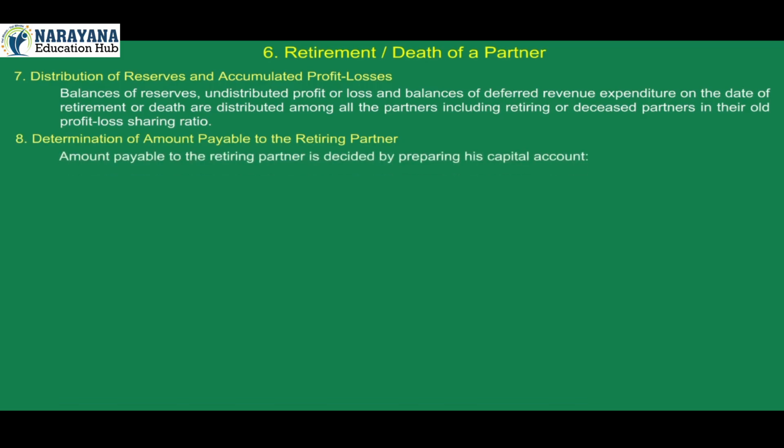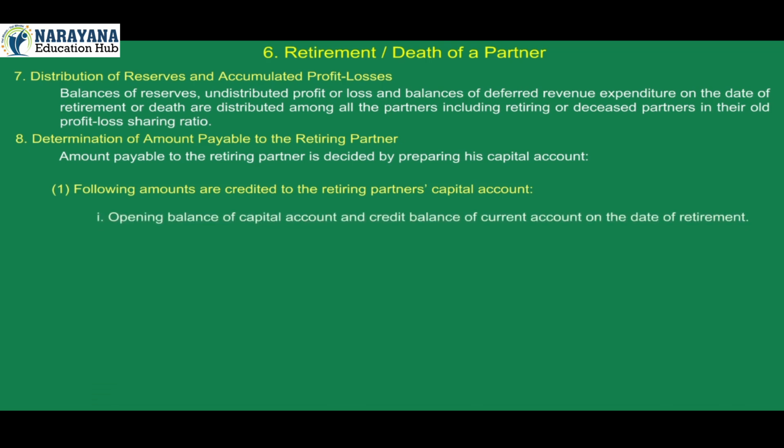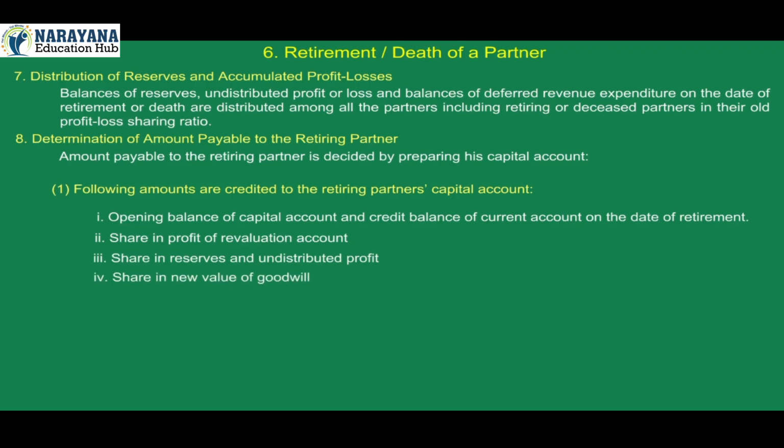Amount payable to the retiring partner is decided by preparing his capital account. 1. Following amounts are credited to the retiring partner's capital account. 1. Opening balance of capital account and credit balance of current account on the date of retirement. 2. Share in profit of revaluation account. 3. Share in reserves and undistributed profit. 4. Share in new value of goodwill.